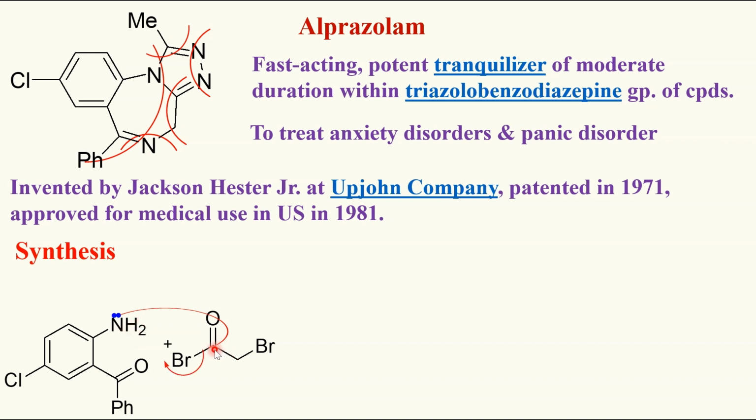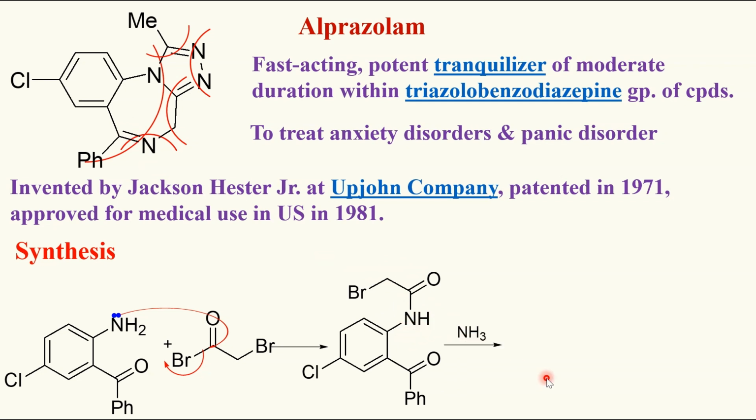It has to maintain its tetravalency as the bond is formed between the C and N, so bromine, being an easy leaving group, kicks off as bromide ion. H plus and Br minus are lost as HBr, and I get the corresponding bromoacetamido derivative. Now I have to add 1 nitrogen over here, and that nitrogen which I add should combine with this side chain attached to the amino group on the adjacent carbon.